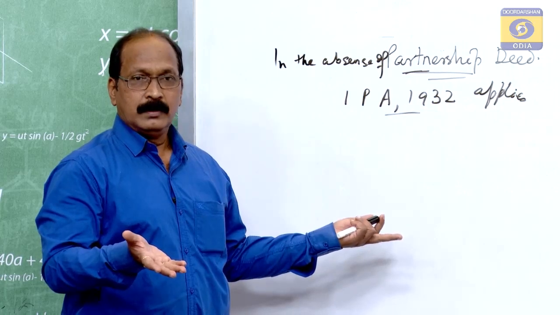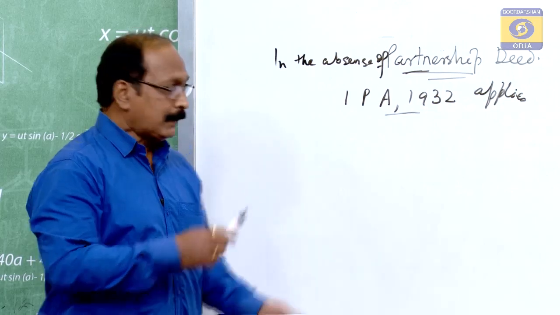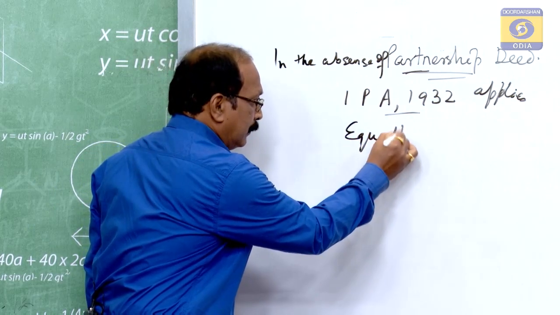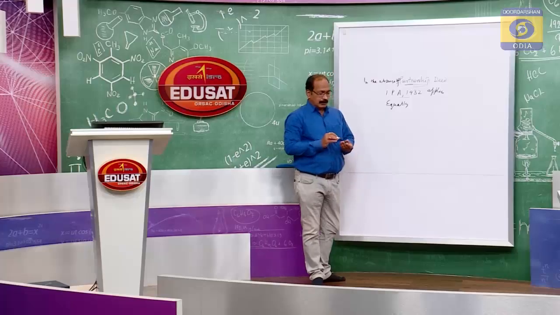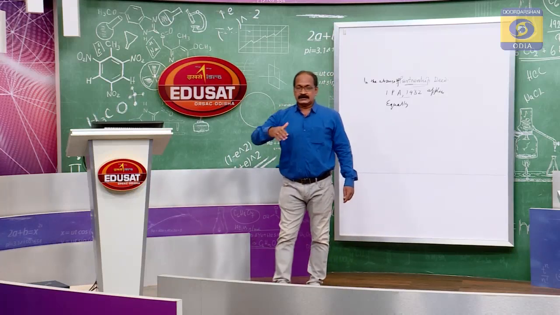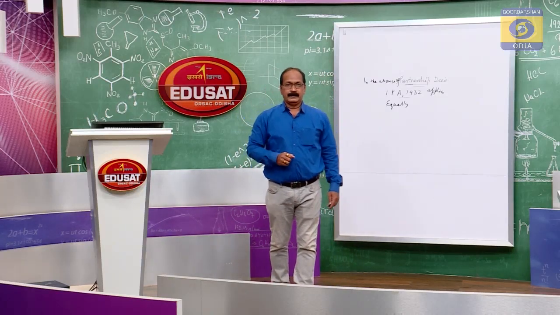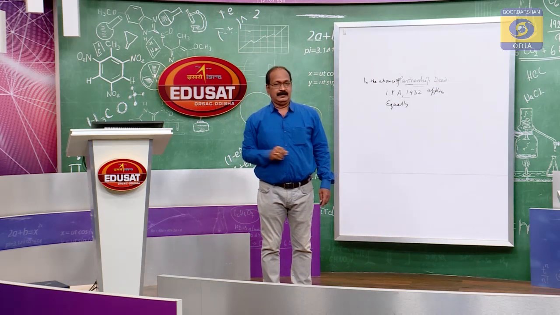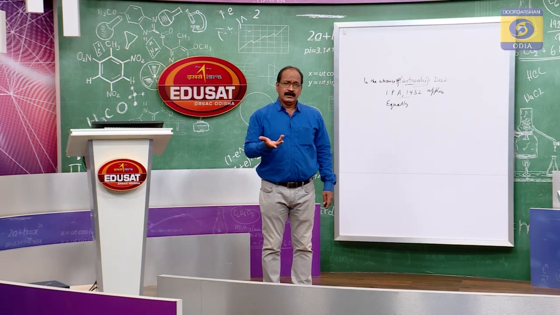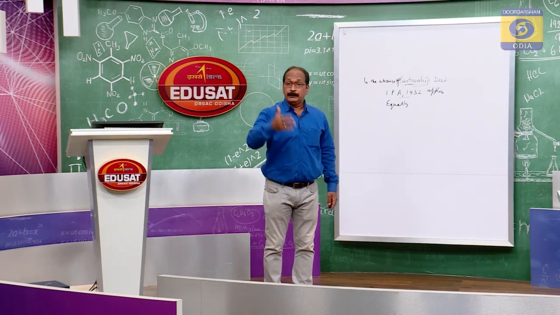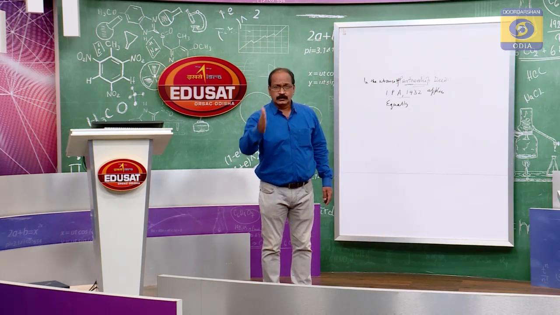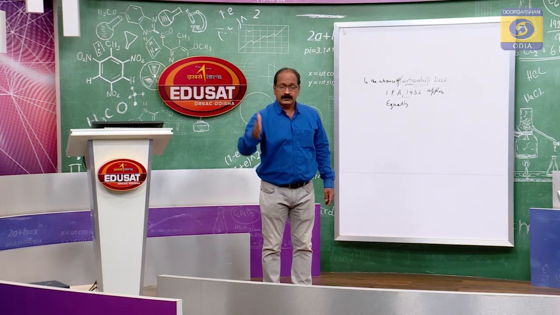What does it say? Very important. The partners will share the profits equally. When the organization is started, there is an agreement. Suppose there are 3 partners A, B, C, and they decide at which ratio the profits earned will be shared among them: 3:2:1 or 2:2:1 or equally 1:1:1.